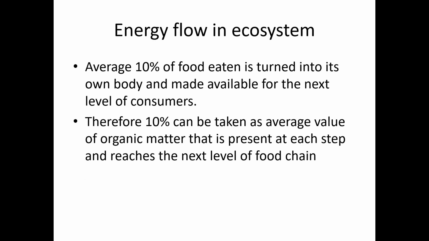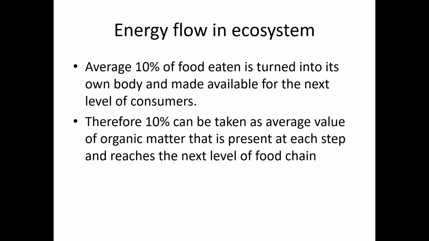Coming to energy flow in the ecosystem in detail, on average 10% of the food eaten is turned into its own body and made available to the next level of consumers. So one trophic level, after utilizing the energy for its own needs, forms only 10% into body mass, and that 10% will be available for the next level of consumers.